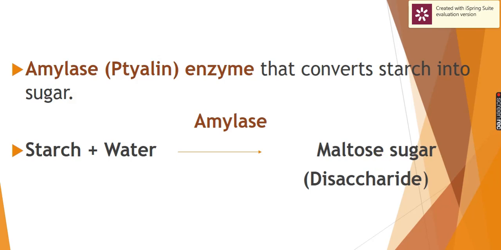So this is the first step of digestion, happening inside the mouth: starch and water with the amylase enzyme at pH 7.4, a very weak alkaline medium, change to maltose sugar.